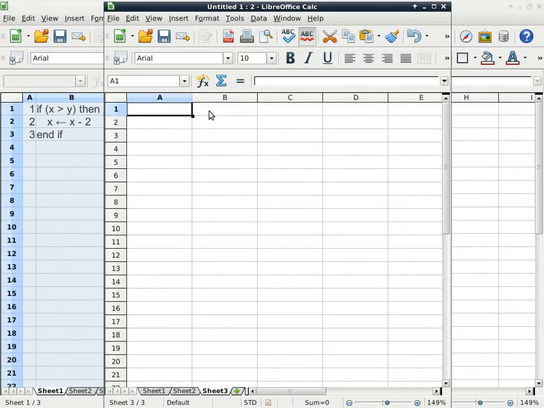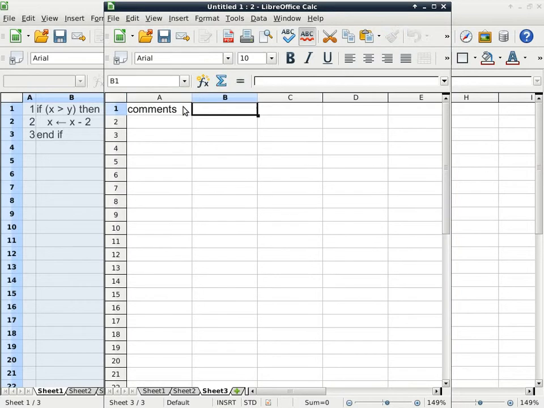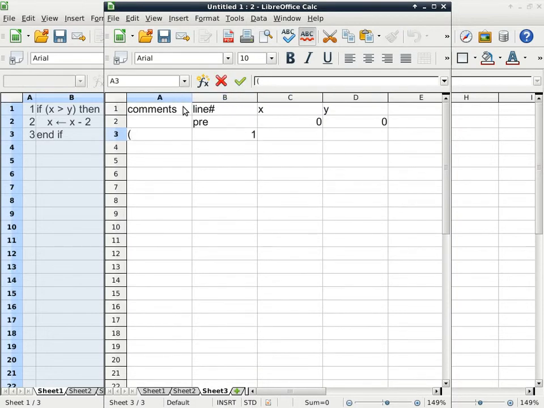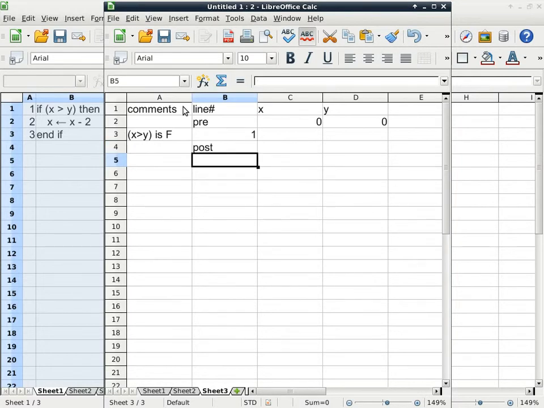Let's go to another test case here. We've got comments, line number, x and y again. And this time, the precondition says that x has a value of 0, y has a value of 0 as well. On line 1, we evaluate the condition. x is greater than y is false. Where do we go next? There's no else. We go straight to post. In other words, if else is not here, it is the same as having else, except there's nothing in the else branch. In other words, this algorithm is the same as this one.